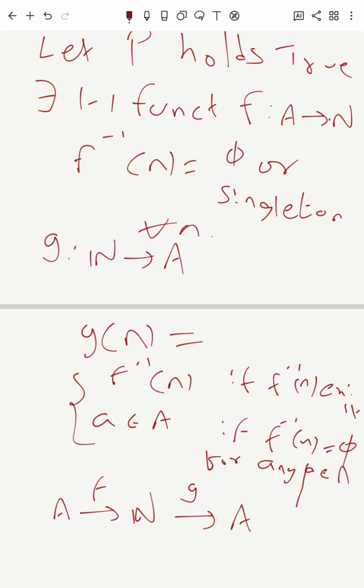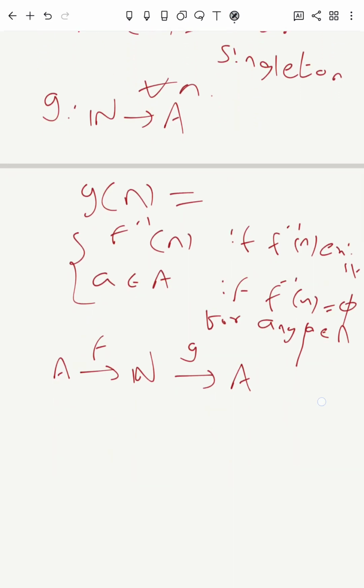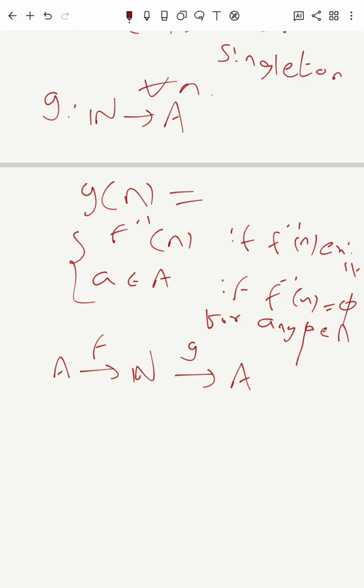How do we check that g is onto? You take any arbitrary element. Let a belong to A, be arbitrary. Then we can show that there exists a natural number in N which under g maps to a. Its image is a.